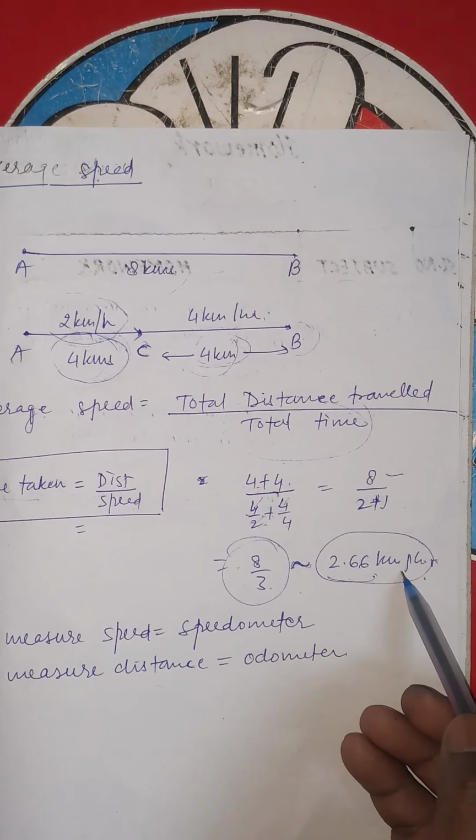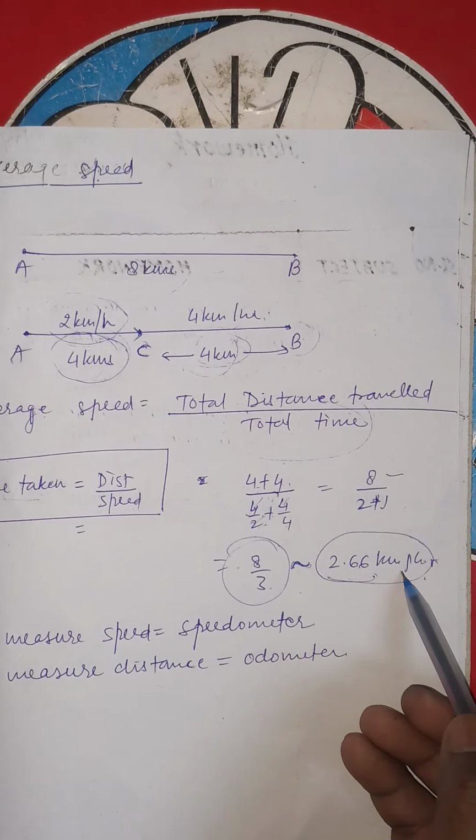Now, the device which is used to measure the speed of a traveling object is the speedometer. In your vehicles, motorcycles, bikes, cars, the meter which is a speedometer is used to measure the speed of an object.